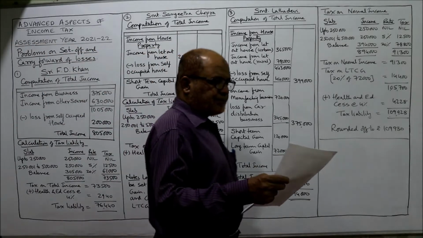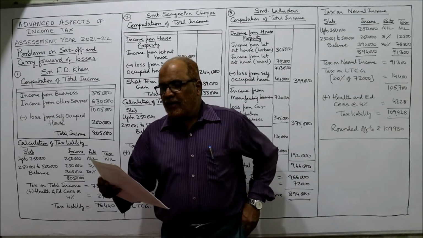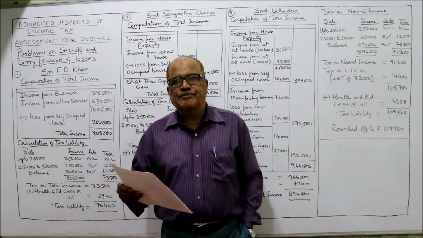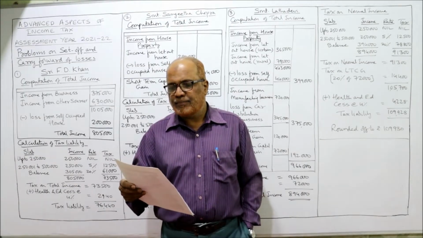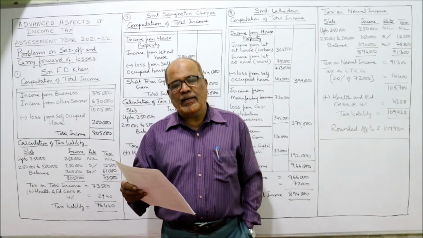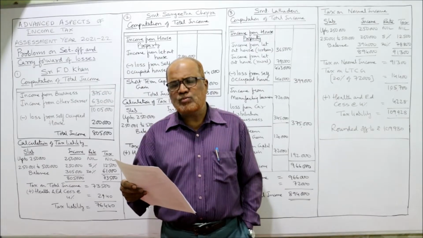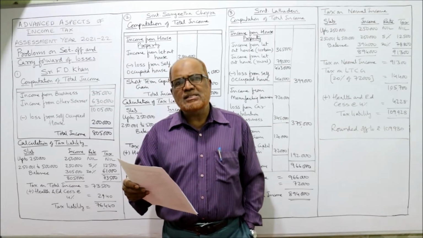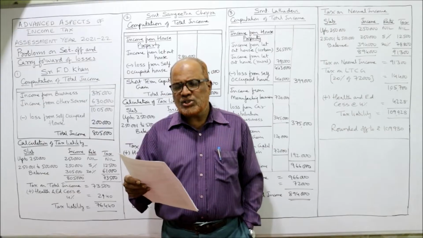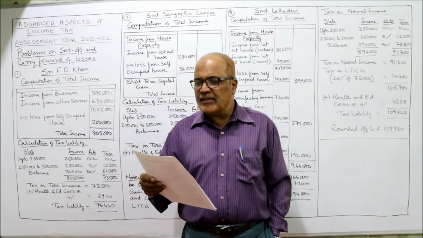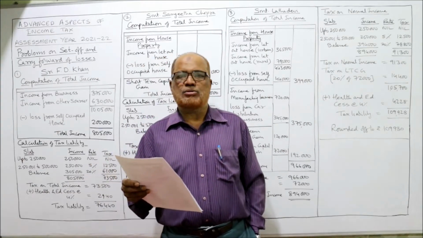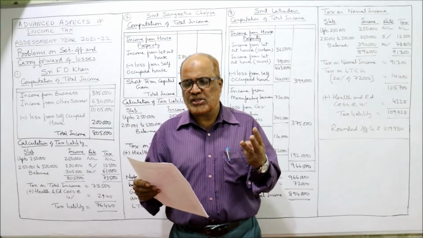Come on viewers, first problem. Compute total income and tax liability of Sri F.D. Khan. So we are required to compute the total income as well as tax liability. Small problem. Income from business 3,75,000. Loss from self-occupied house 2 lakh. And income from other sources 6,30,000. It's a very small problem. Only three sources are given.